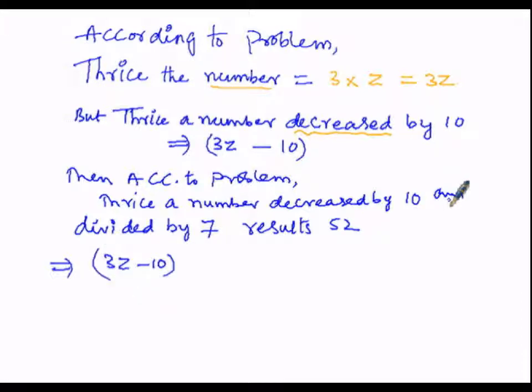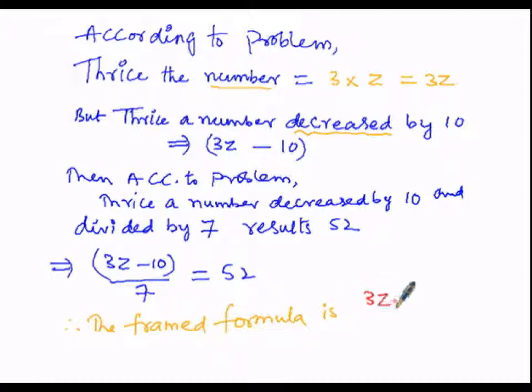But this quantity must be divided, whole divided by 7. So, 3z minus 10, I have divided it entirely by 7, then the result equals 52. When 3z minus 10 is divided by 7, that gives us the result 52. So, in this manner we have framed an equation, that is 3z minus 10 whole divided by 7 equals 52. So, therefore, the framed formula is 3z minus 10 entirely divided by 7 is equal to 52.